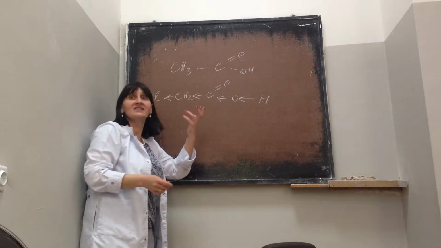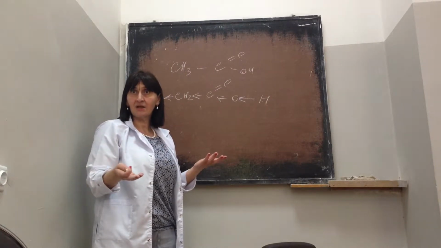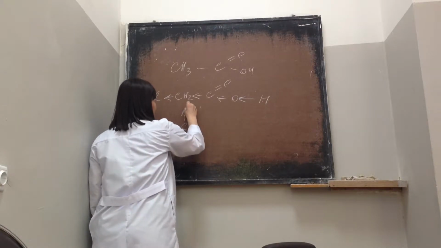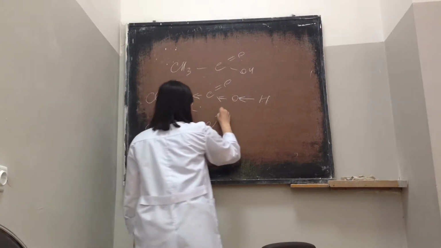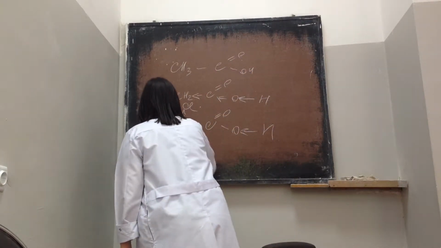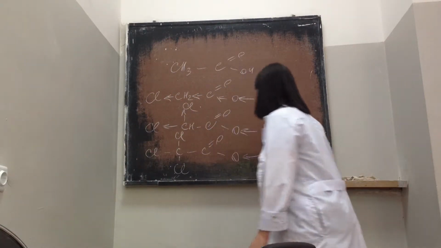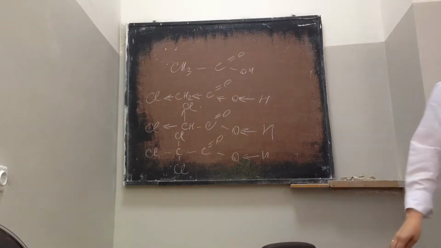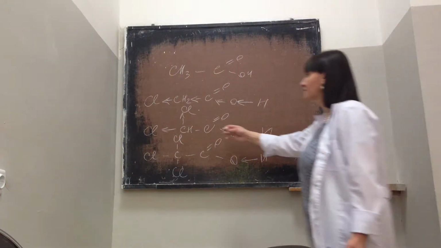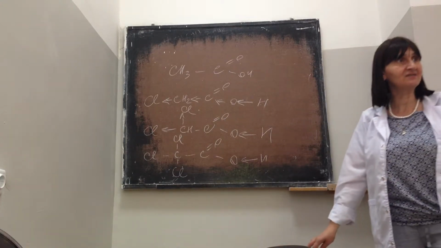Now, if you increase the number of chlorine atoms, you increase what? You increase the minus inductive effect. So if you have 2 Cl atoms, and 3 Cl atoms, in which case you have the strongest acid. The most, yes. Why? Because here you have 3 chlorine atoms, so you triplicate this minus inductive effect.